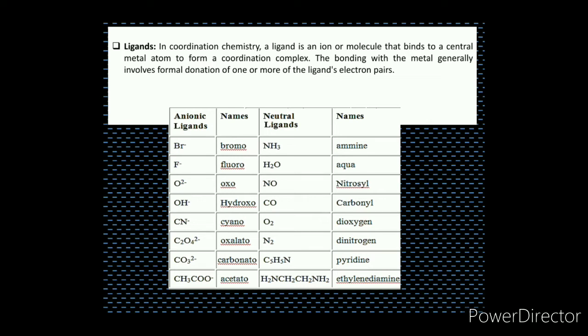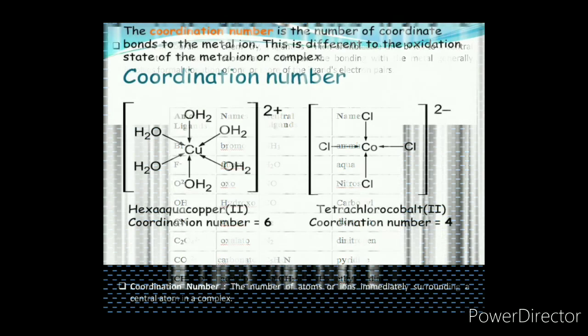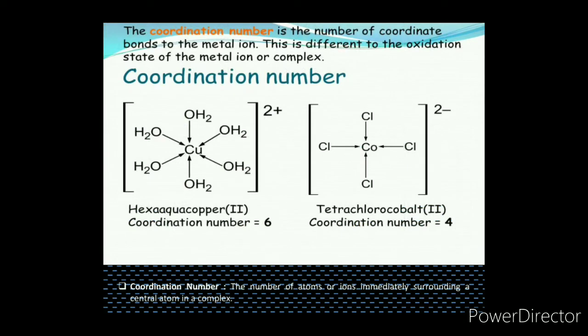Anionic ligand bears negative charge while neutral ligand bears a lone pair. At least one atom contains a lone pair of electrons, and this lone pair of electrons is donated to the central metal atom to form a coordinate bond. So there are again different types of ligands that we will see in the upcoming lectures.